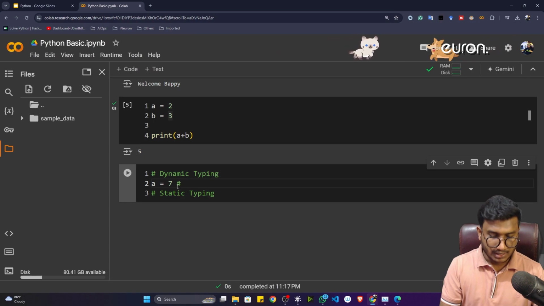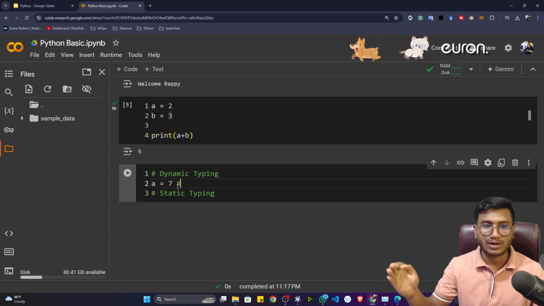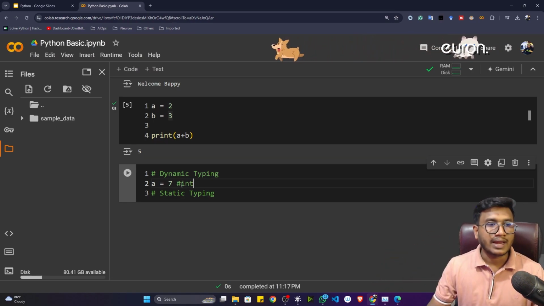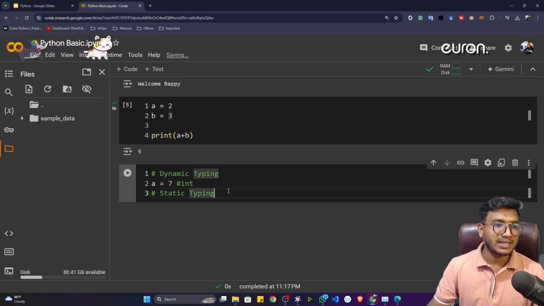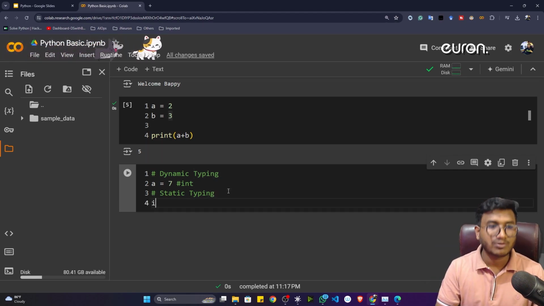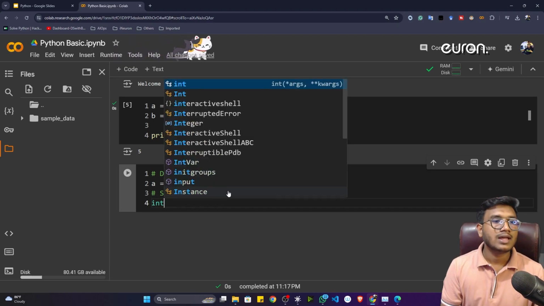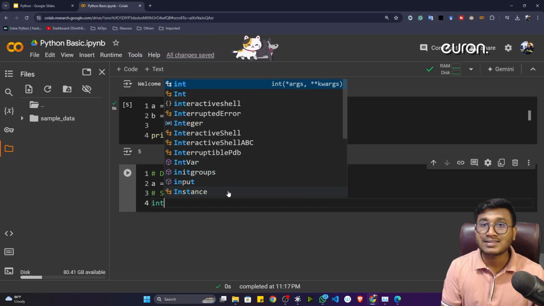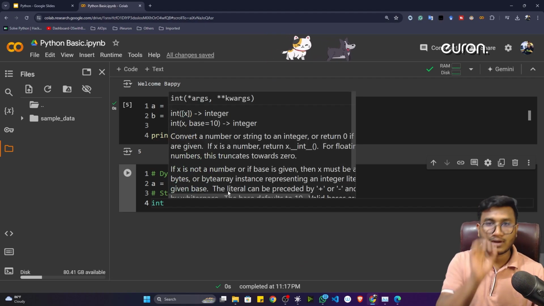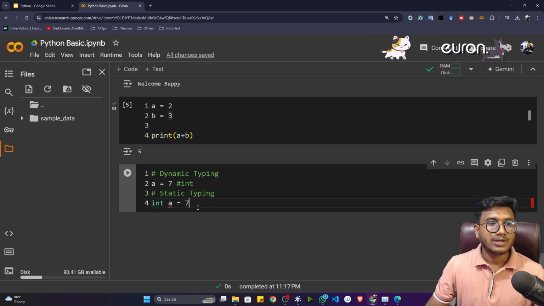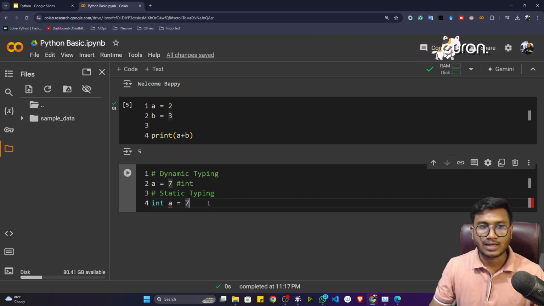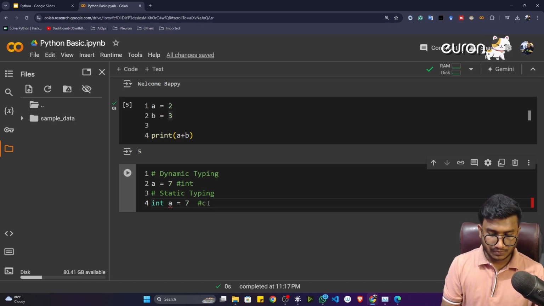Here I can also comment. You can also comment on the right-hand side of the program, it is also possible. So here it's integer type data I'm storing in this variable. But if you have ever learned any other programming language like C, C++ or Java, I think you saw that whenever we define a variable, first of all we have to define the data type of that variable. Let's say I want to define a variable which will contain integer type data. First I have to define the data type called integer, then I define the variable name, then inside that I store the value. So this is the syntax for other programming languages, let's say for C, then C++, then Java.